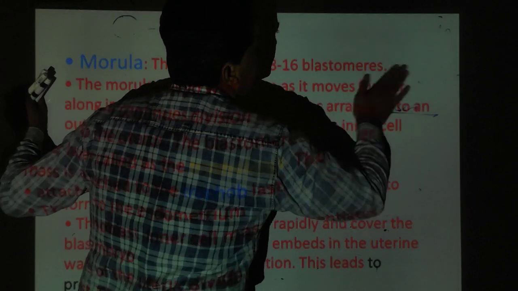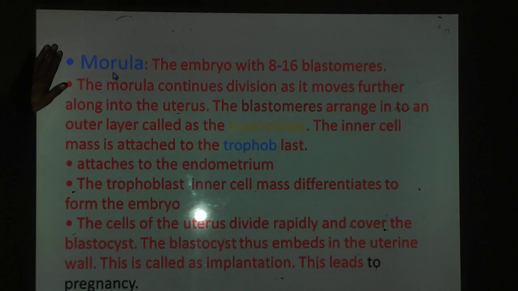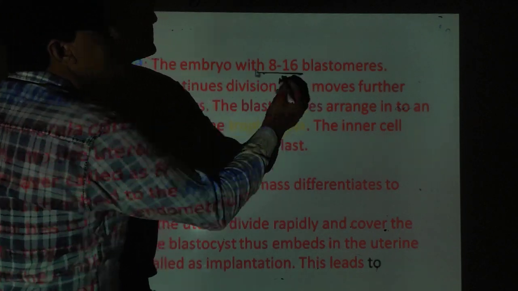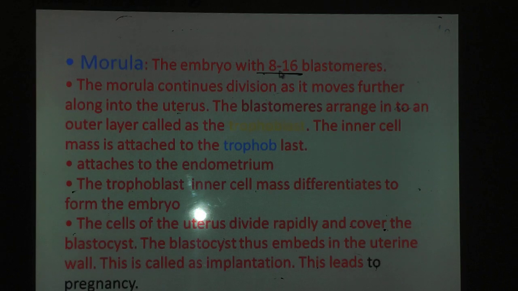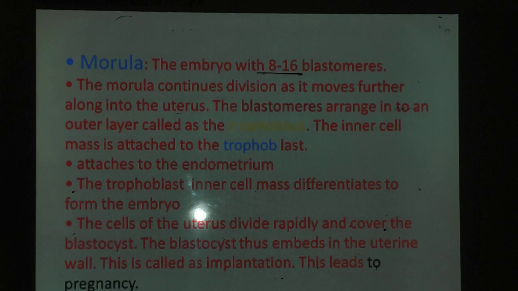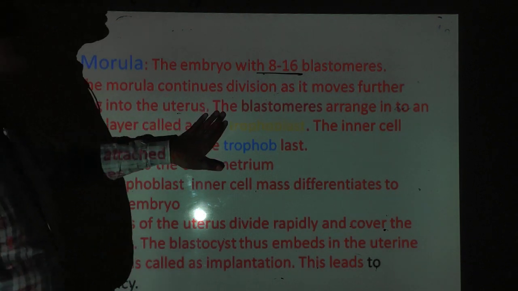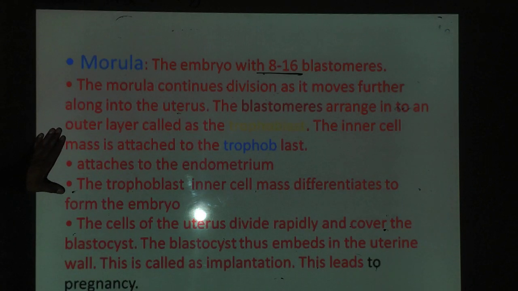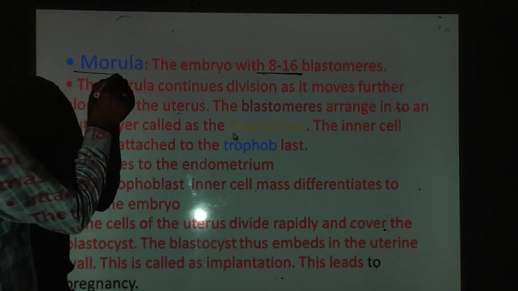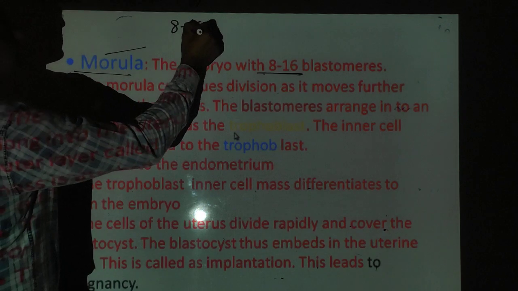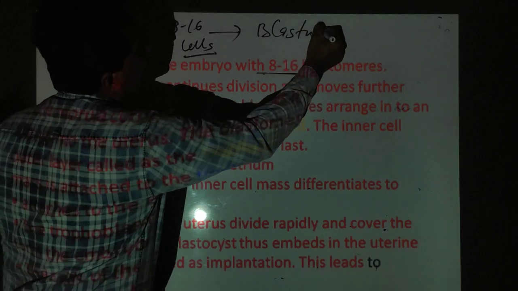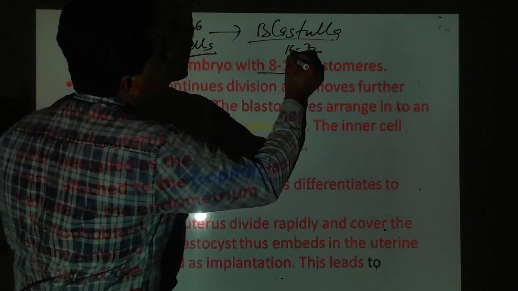See how the particular question will be there. First of all, cleavage to morula, and the morula has 8 to 16 cells. The morula continues to divide as it moves further along into the uterus, and the blastomeres are arranged with an outer layer called the trophoblast. Now one question will be there: the morula has 8 to 16 cells. Okay, and next is the blastula. Blastula is 16 to 32 cells.